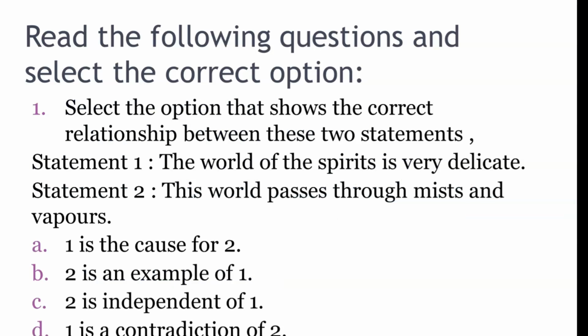Read the following questions and select the correct option. First question: select the option that shows the correct relationship between these two statements. Statement 1, the world of the spirits is very delicate. Statement 2, this world passes through mists and vapors. On the basis of these statements, the options are: 1 is the cause for 2; 2 is an example of 1; 2 is independent of 1; and 1 is a contradiction of 2. So here the correct option is A, that is, 1 is the cause for 2.